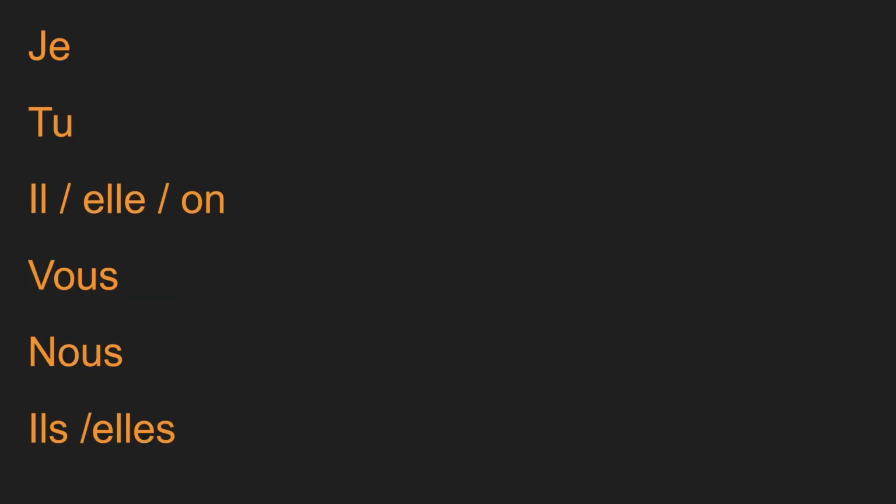Also, the ones il, elle, and on, I put them all together because they all have the same conjugations. And so do ils and elles, the last ones. You should notice that when I say the last ones, it sounds like il and elle, like singular, but they are pronounced the same. You don't pronounce the s. However, they obviously are for groups.